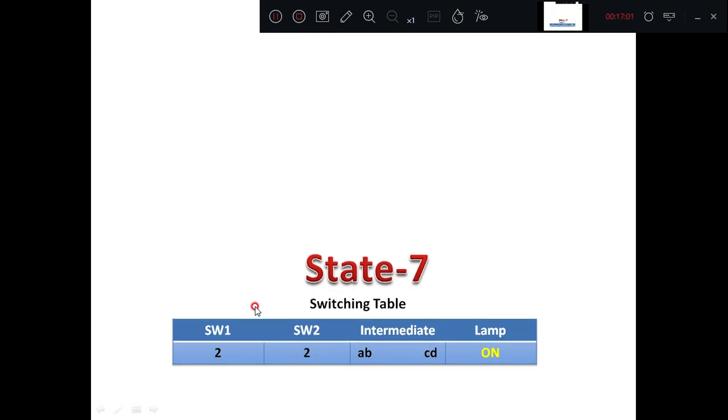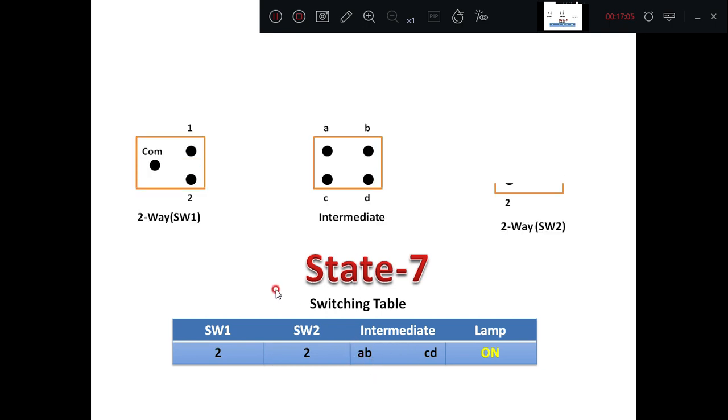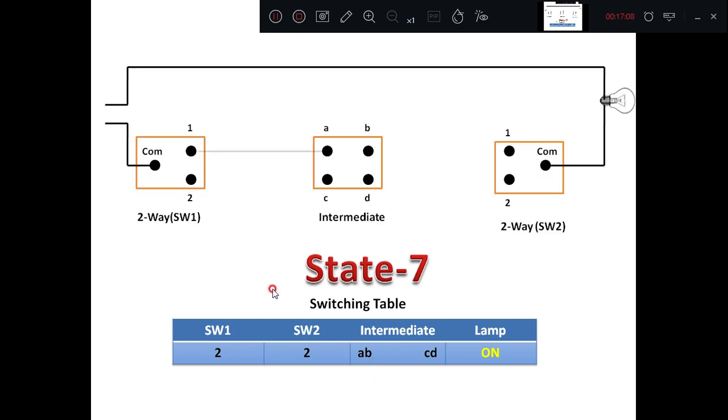State 7, 2 2 AB and CD, that we will observe now. Here are the traveler lines once again. Then the link, it is 2 2. You can observe here, it is 2. Here is also 2. Then it is AB and CD. Then if you are giving a supply, what happens?